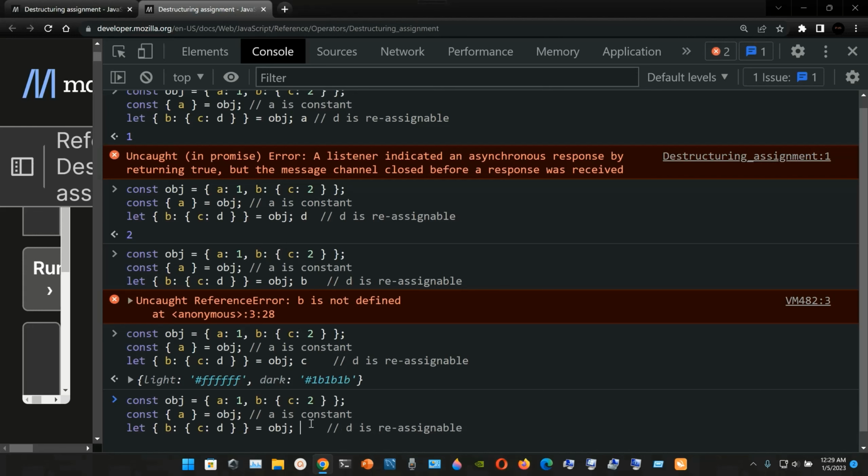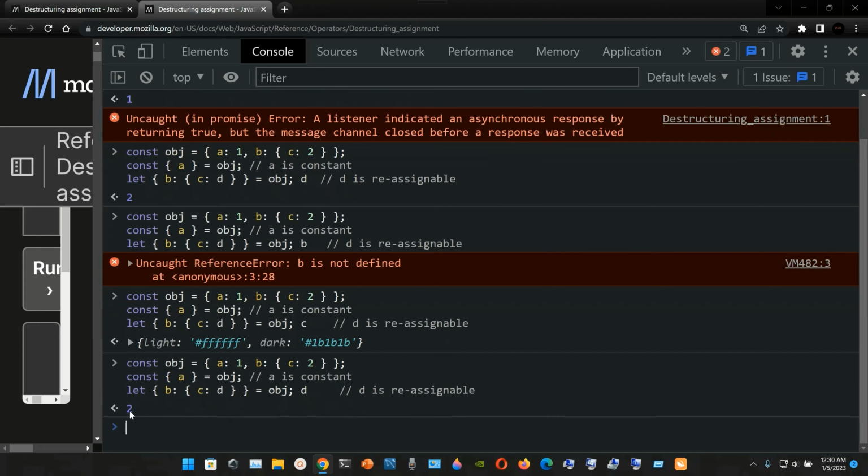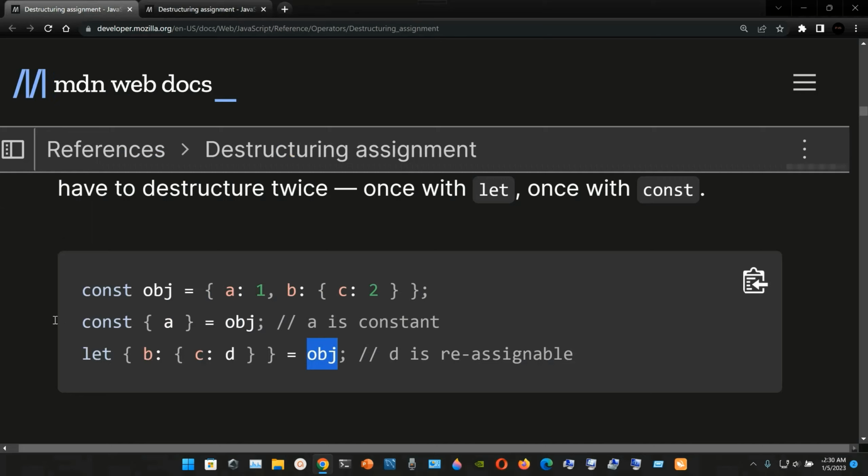But in order to get the value 2, we need to call it, since in the const and the let declaration we're using this object, or this value, as the value of the key b. So if we press enter, there is where we get the value 2.